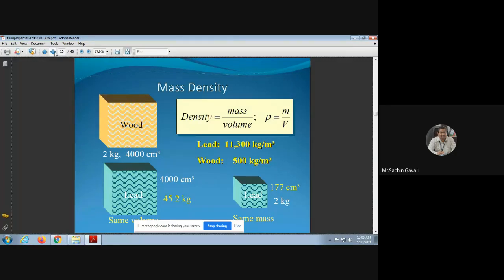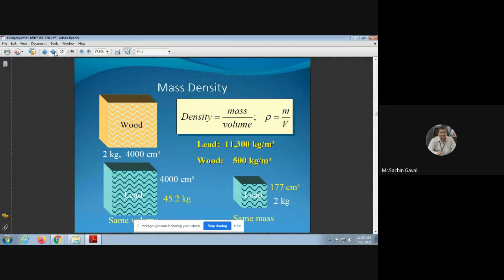So if wood is there on the screen, wood having mass 2 kg and volume occupied by that wood of mass 2 kg is 4000 centimeter cube, then its density will be 2 kg divided by 4000 into 10 raised to minus 3.